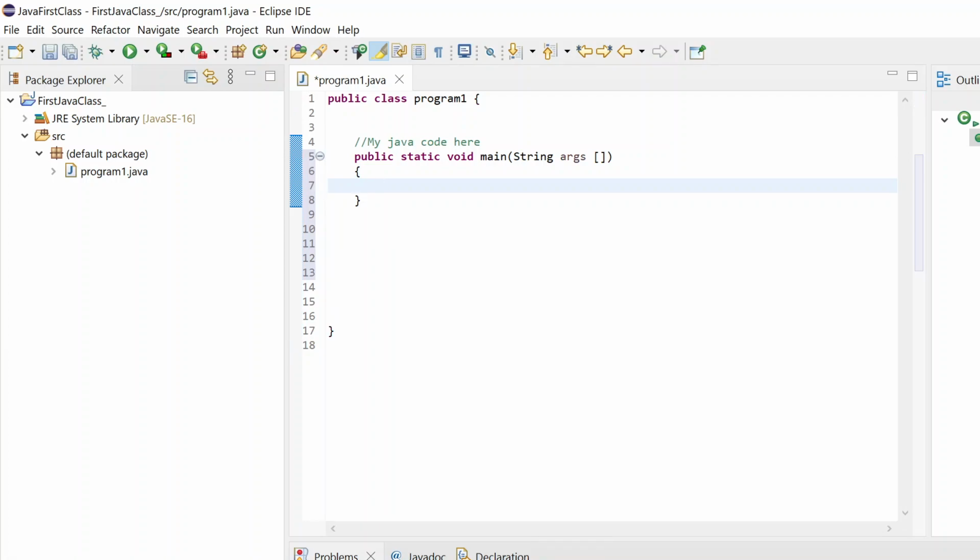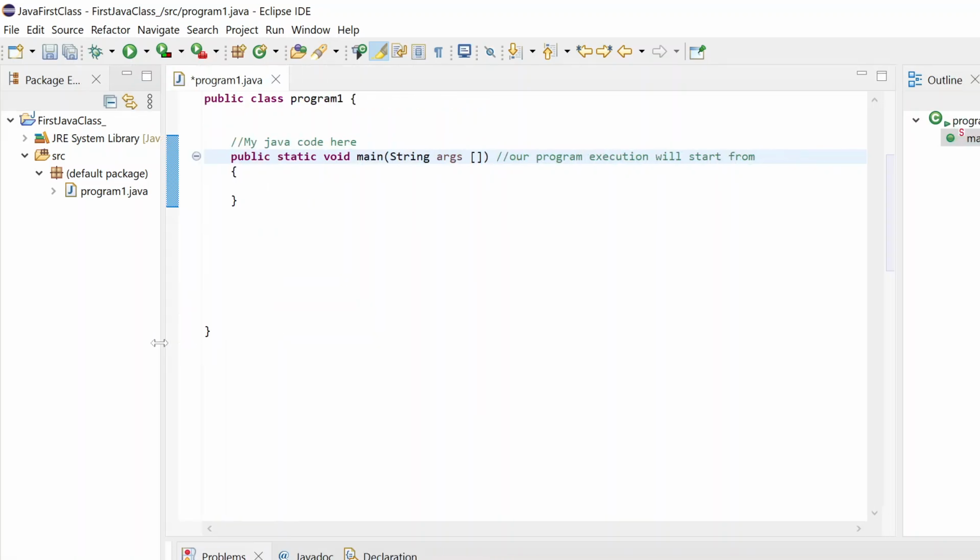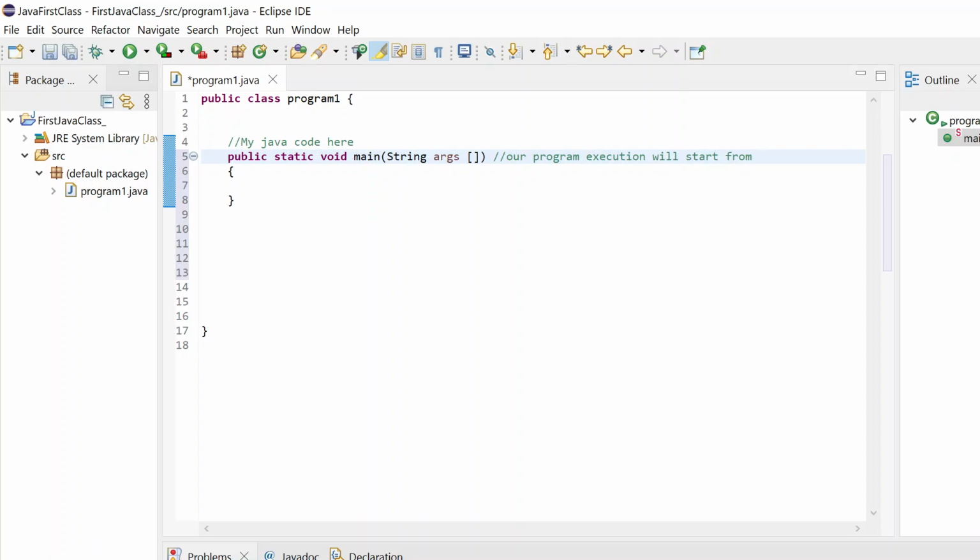So as of now, we have not discussed what is public. We will discuss later what is static. Void we will also discuss. As of now, just understand that our program execution will start from here. Always remember that the main method will be the first method that will run when I run my Java program. We have not discussed what is a method yet, so I am not assuming that anyone knows it.